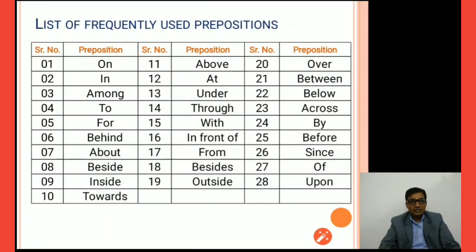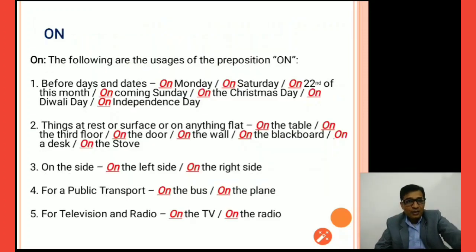So next one is a list of frequently used prepositions: on, in, among, to, for, behind, about, beside, inside, towards, above, at, under, through, with, in front of, from, beside, outside, over, between, below, across, by, before, since, of, upon. So these are frequently used prepositions in the English language. We must understand the function of all these prepositions, right? So let us try to understand one by one in detail.